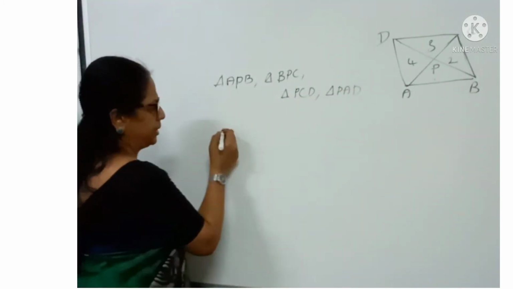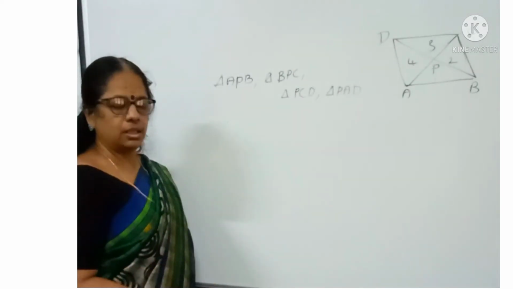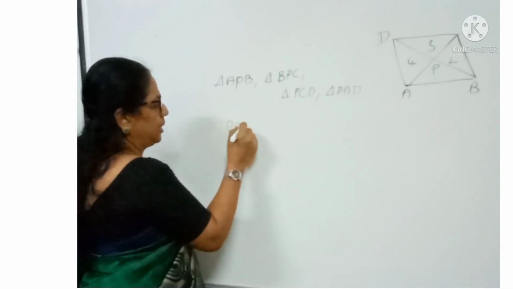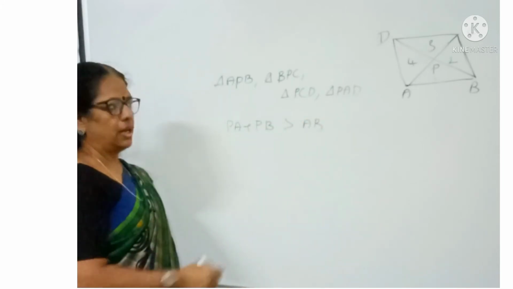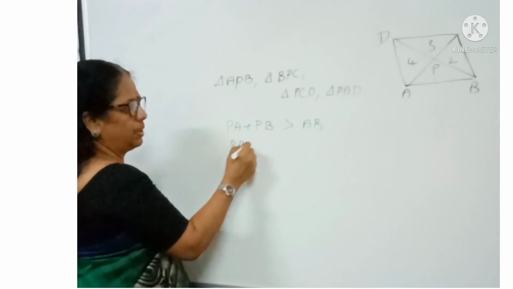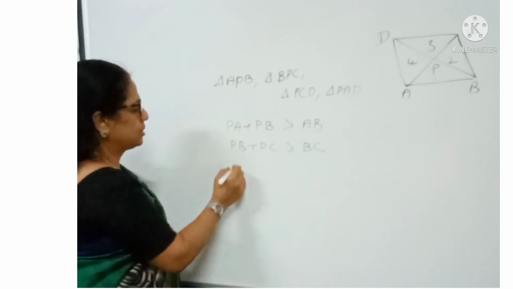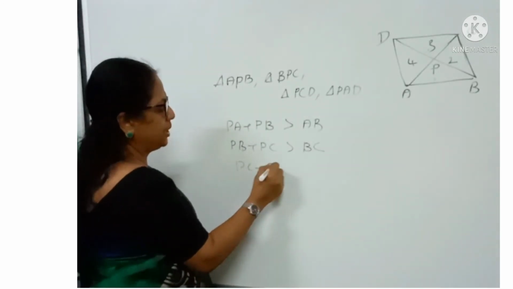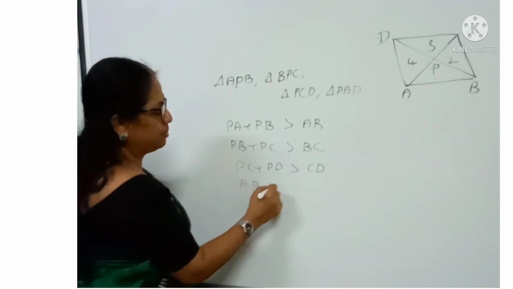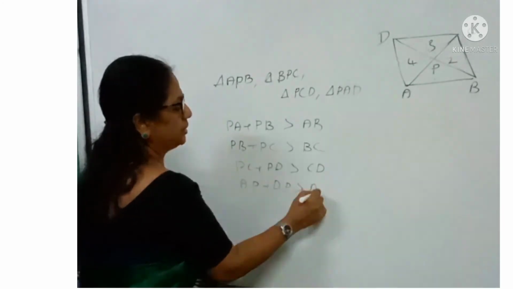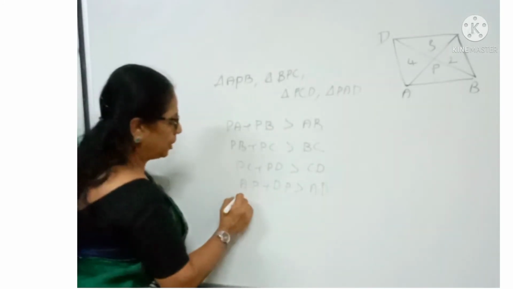Then we write that the sum of two sides of a triangle is greater than the third side. So let us write PA plus PB greater than AB. And next one, PB plus PC greater than BC, the second triangle. Third triangle, PC plus PD greater than CD. And the fourth triangle, AP plus DP greater than AD. So these are the four inequalities. Then we want to add.